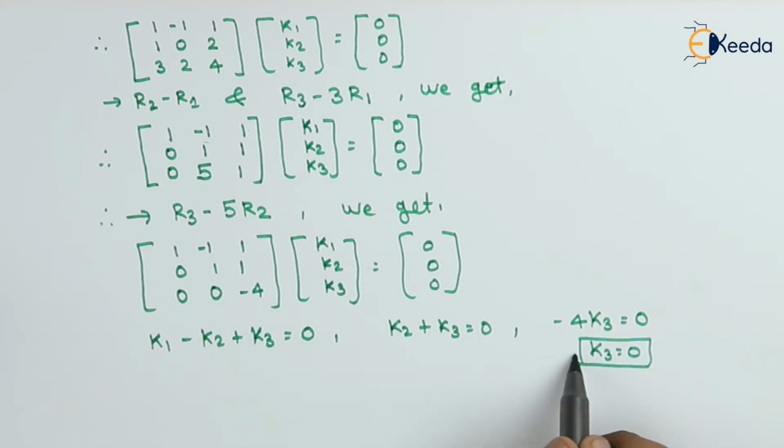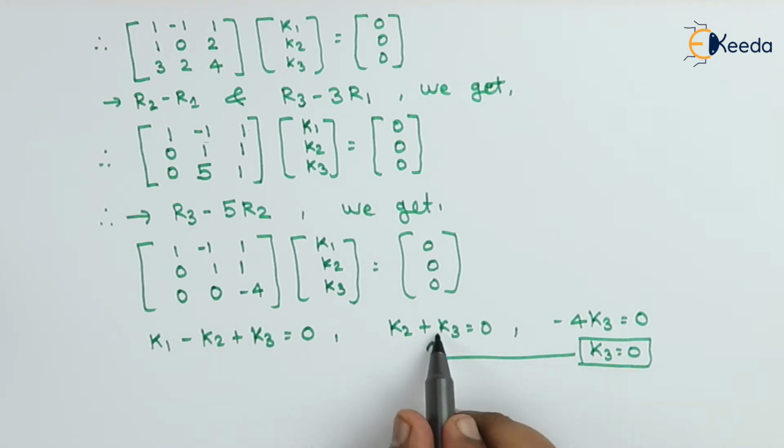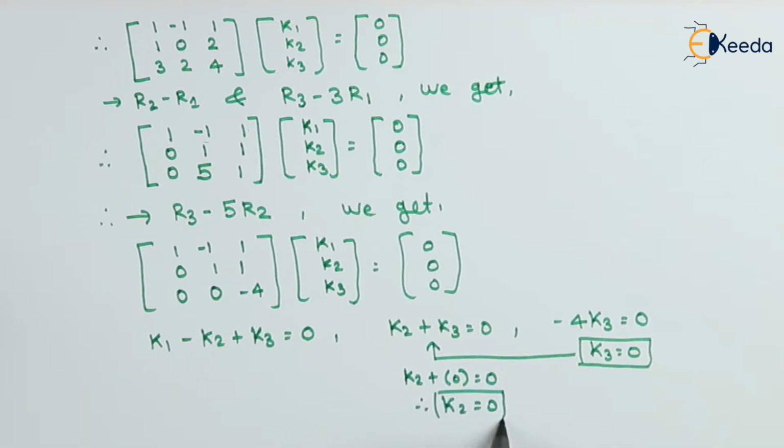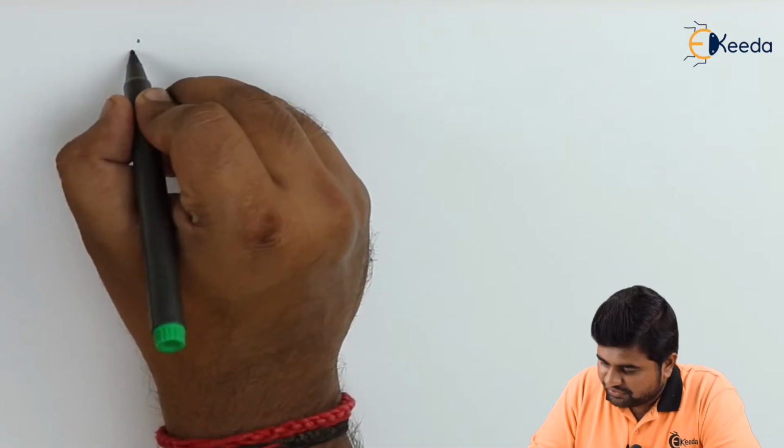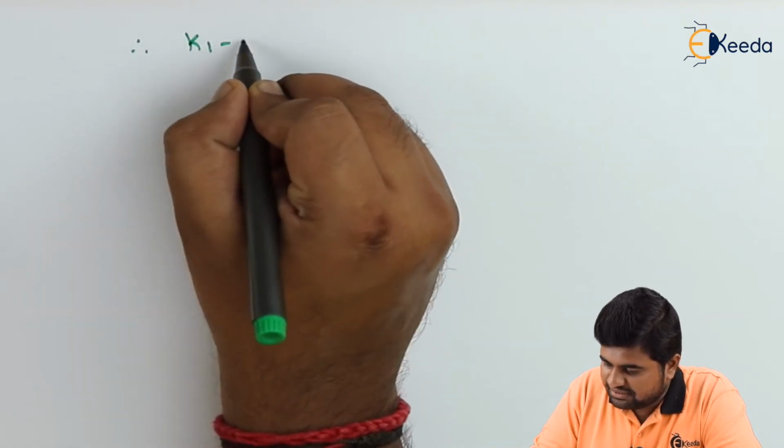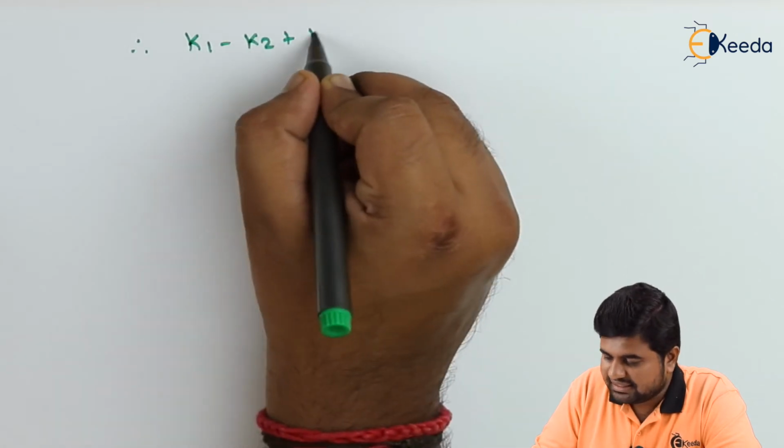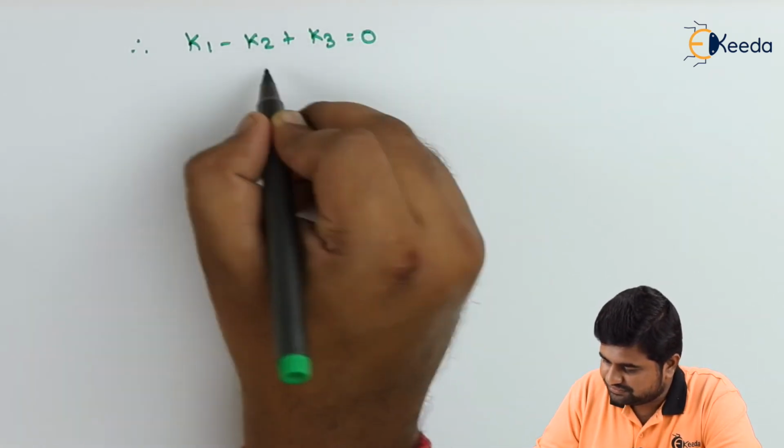Now we'll put this value over here and we have k3 is equal to 0. So k2 plus 0 is equal to 0. Therefore we have k2 is equal to 0. Now we can put these values over here. Therefore we have k1 minus k2 plus k3 is equal to 0.